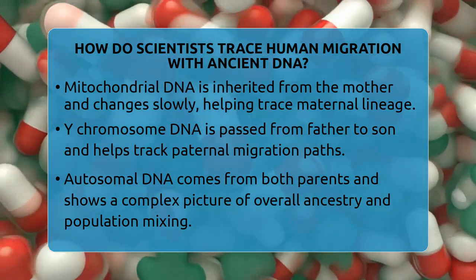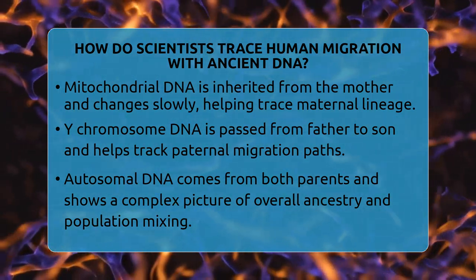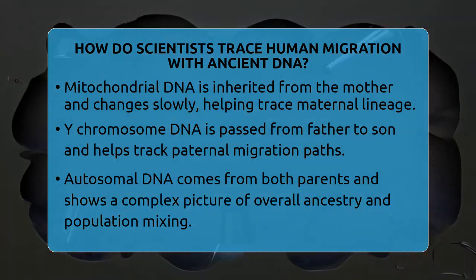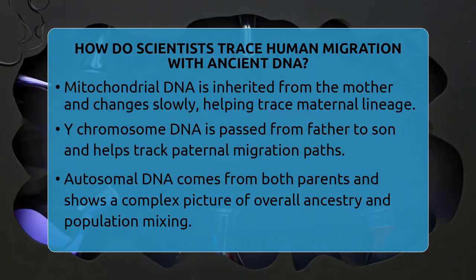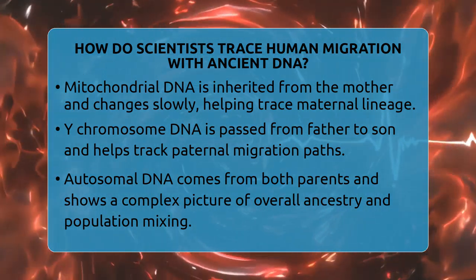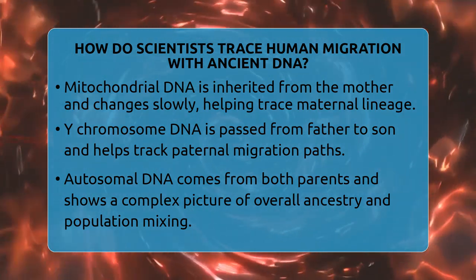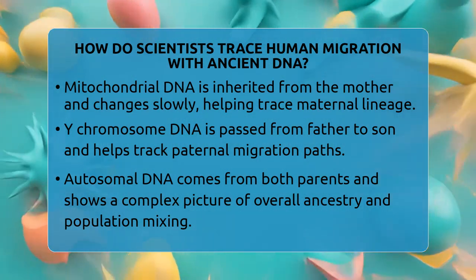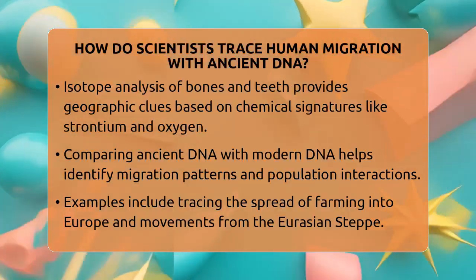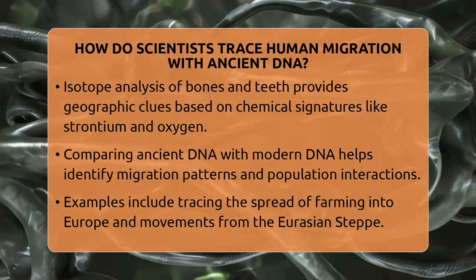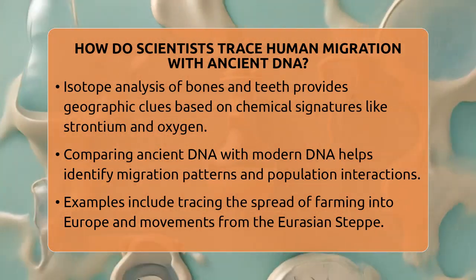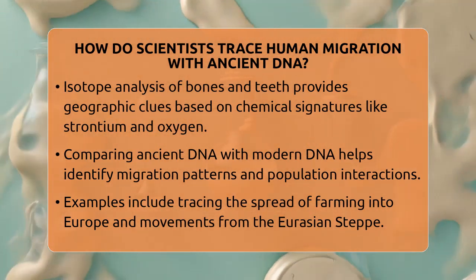The second is the Y chromosome DNA, which is passed only from father to son. Like mitochondrial DNA, it accumulates mutations over time, helping scientists trace paternal lines and migration paths. In addition to these lineage markers, scientists also analyze autosomal DNA. This DNA comes from both parents and recombines each generation, creating a complex but rich picture of a person's overall ancestry. It helps scientists understand how different populations mixed and moved over time.